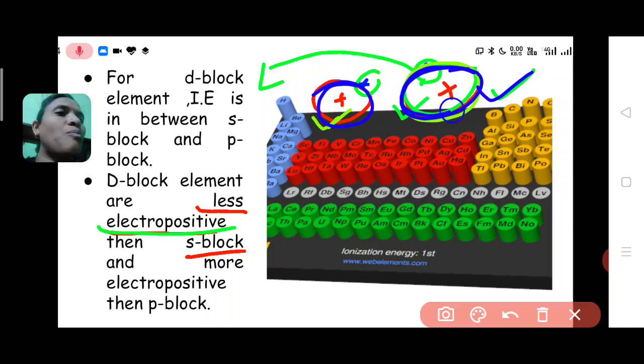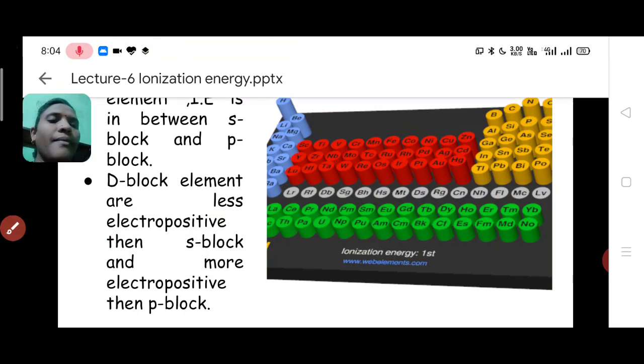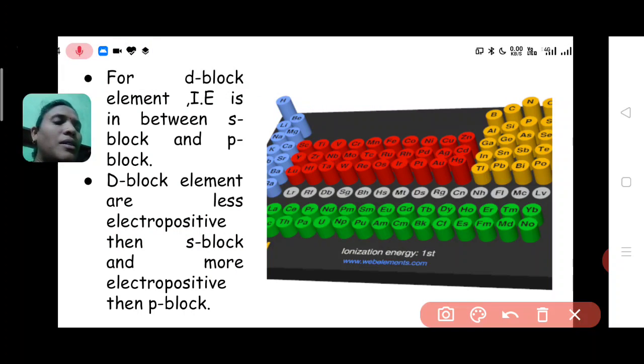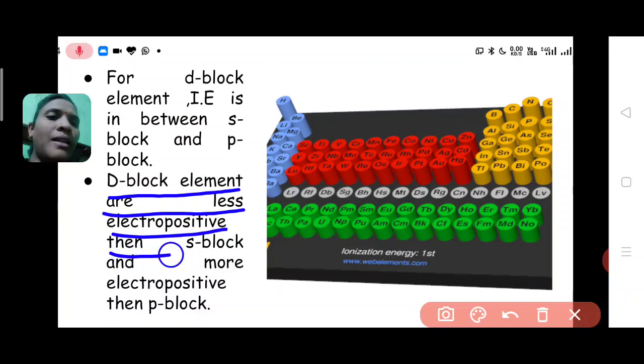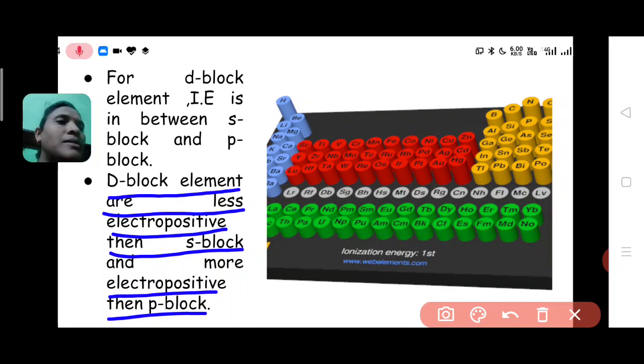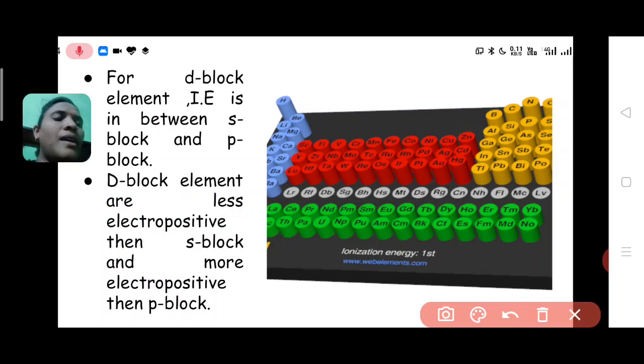This one is more electropositive and this one is less electropositive because of small size. Okay, so now the statement is d block elements are less electropositive than S block elements and more electropositive than P block elements. See, you know that S block elements have bigger size.